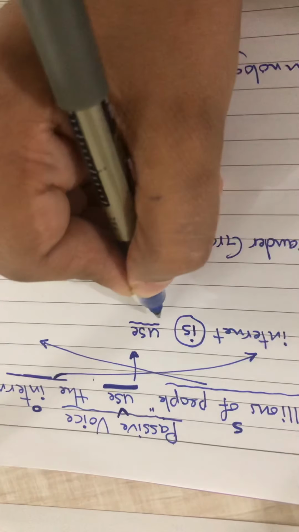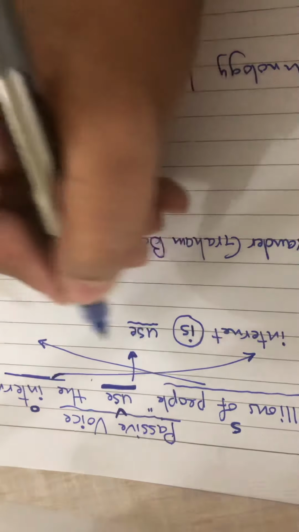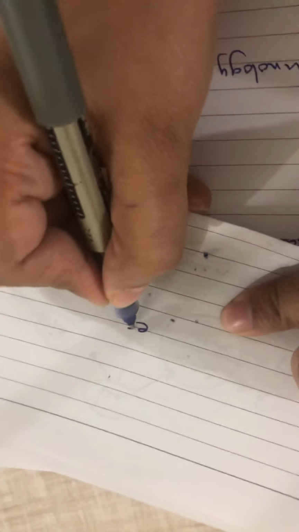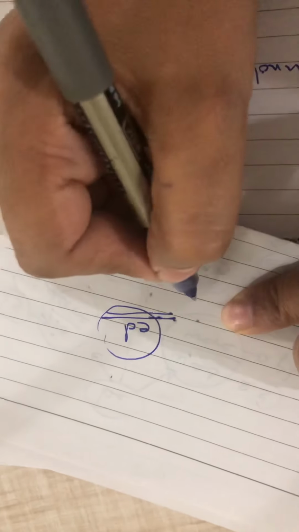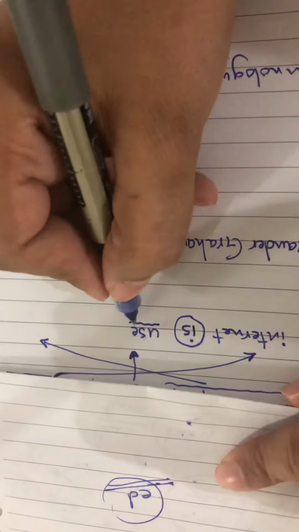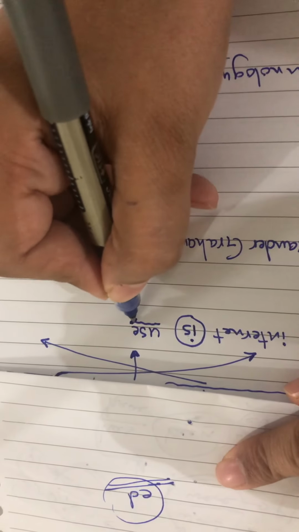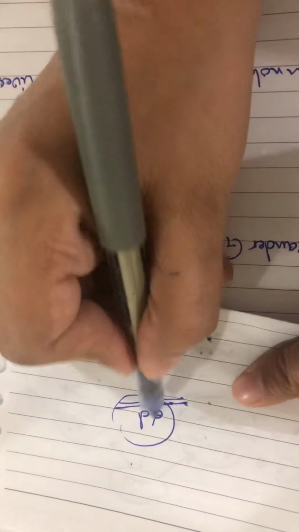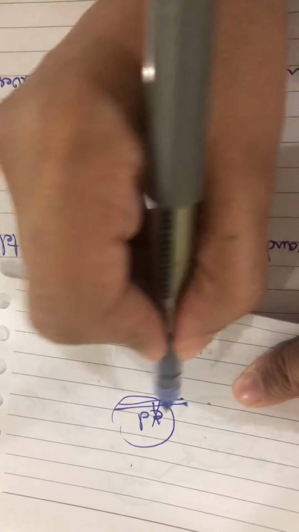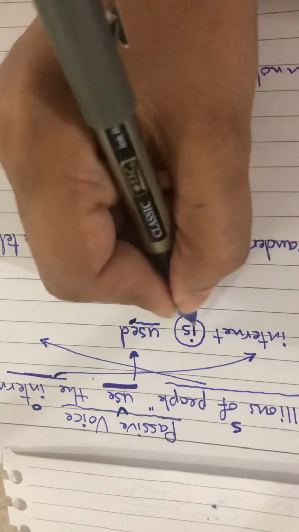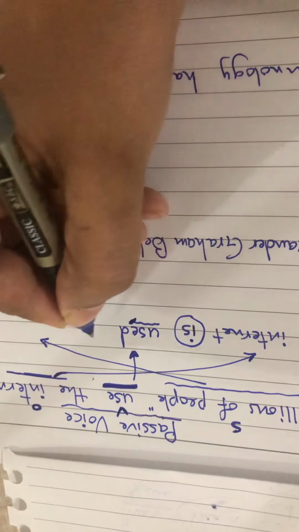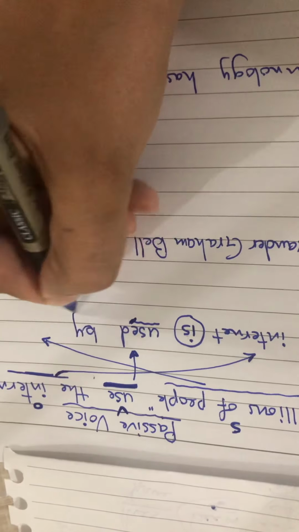This is a regular verb. With regular verbs, the past participle is formed with the suffix ed, but this verb ends with a final e, so we shouldn't add e, we just add the suffix d. The internet is used, then the agent by.